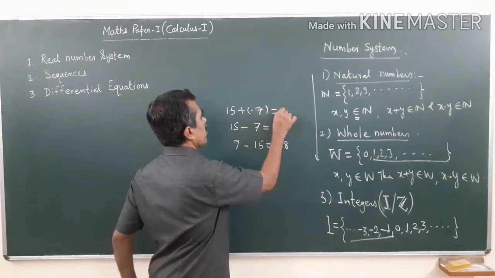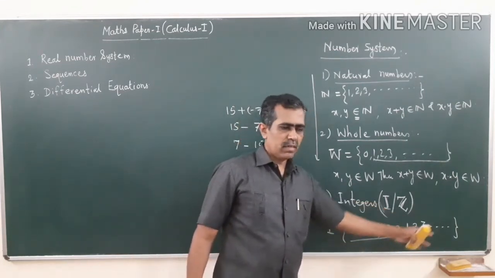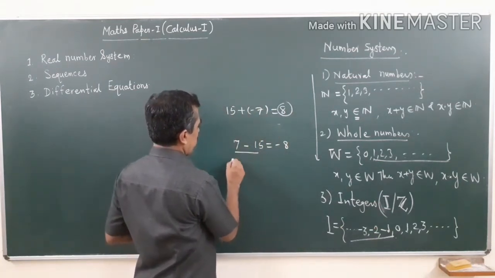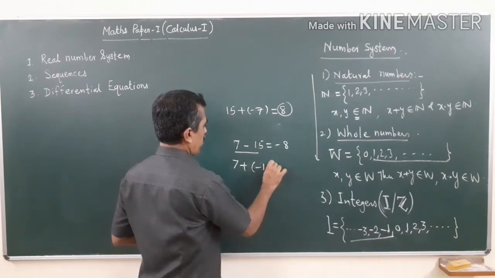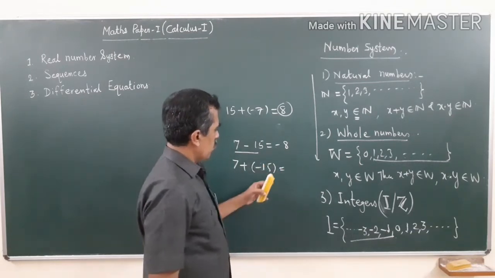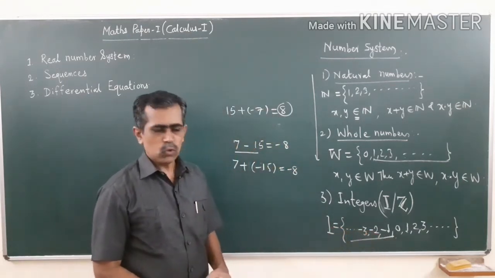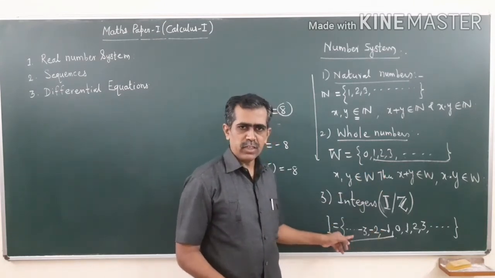So 15 plus minus 7 is 8, and 8 is a number here. Again, 7 plus minus 15 is minus 8, and you will have minus 8 here. So the difficulty faced here was removed by adding negative integers.